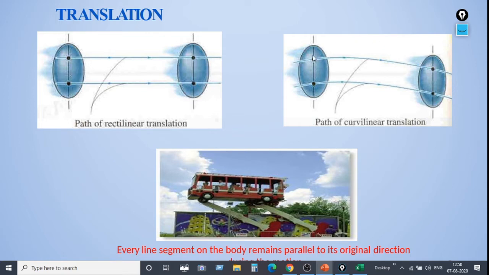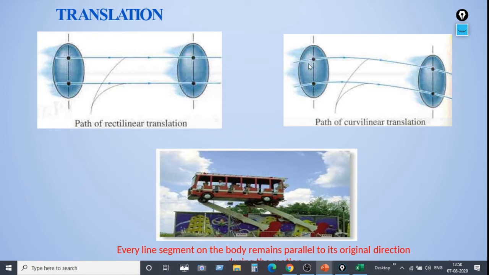Whereas if you observe the second figure, here the body has moved from this point to this point. You might have observed there is a curve from this position to this position. Both the positions are at the same height, whereas the position of the body has come slightly down in between. That shows that it has bent a little.